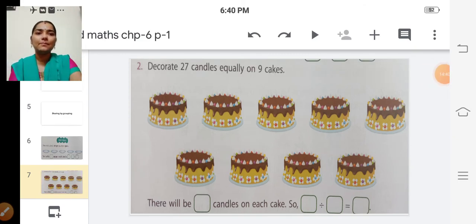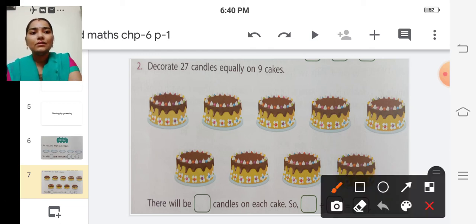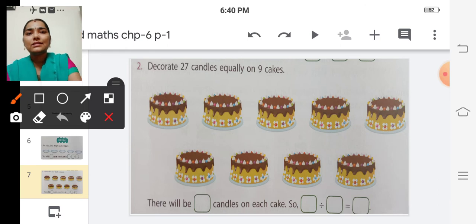So second problem, decorate 27 candles equally on 9 cakes. So we are having 27 candles and 9 cakes. So we are going to decorate these 9 cakes by 27 candles equally. Okay children. So shall we decorate these cakes?